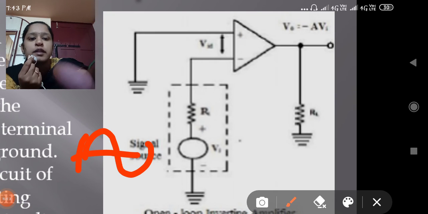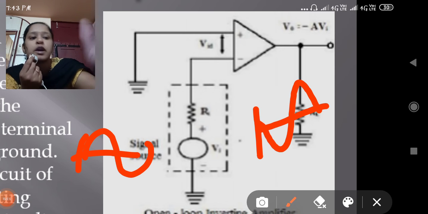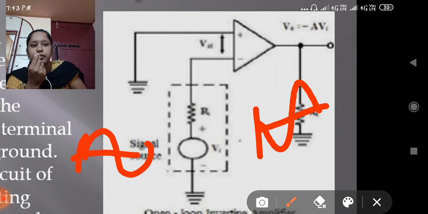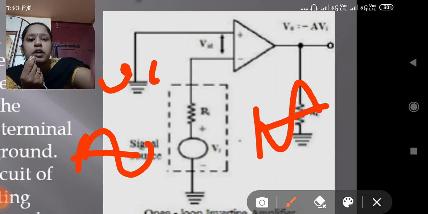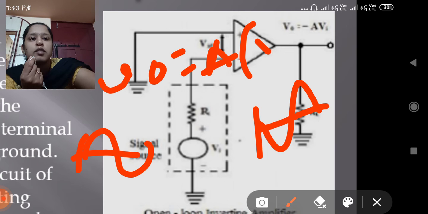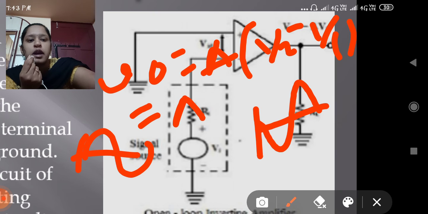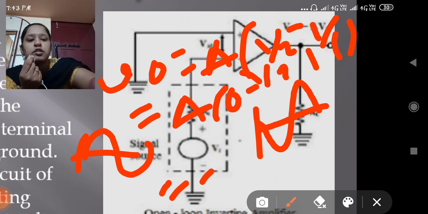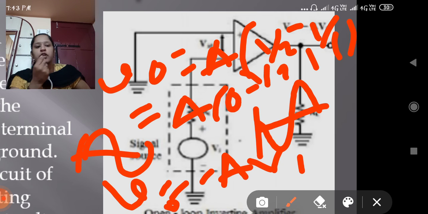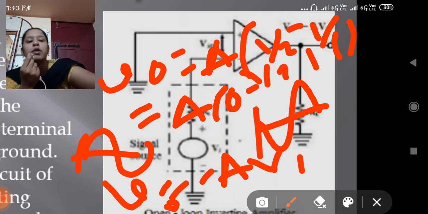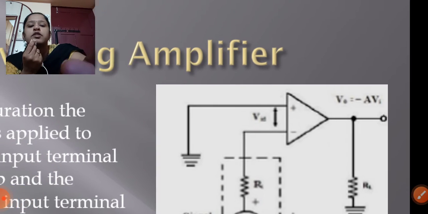Your signal is a sine wave, and the output shifts to a cos wave, a negative waveform. How did we get that? What is the negative sign? Because V naught equals A into V2 minus V1, which is A into 0 minus V1 equals minus A V1. That's why the wave shifts like that.